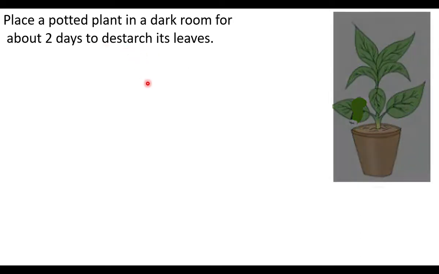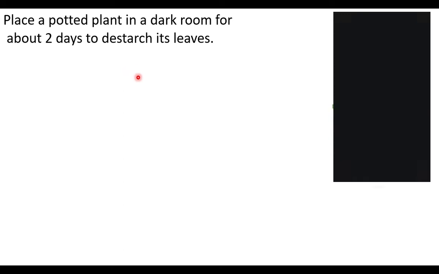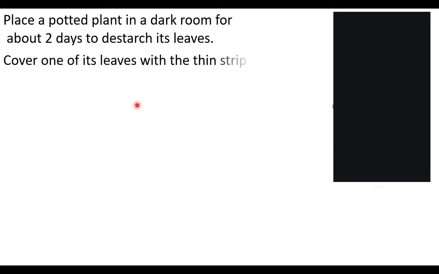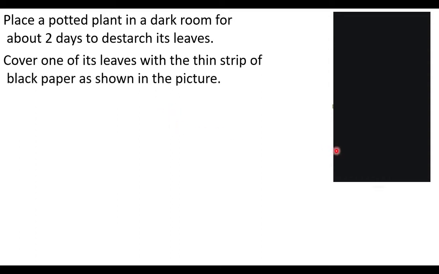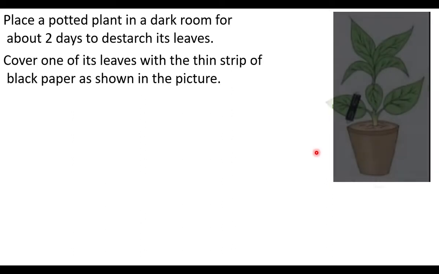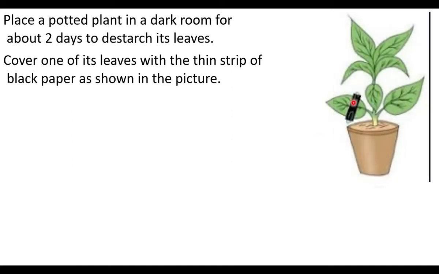The plant is kept in a dark room for 2 days. Then the plant is taken out. Cover one of its leaves with a thin strip of black paper.